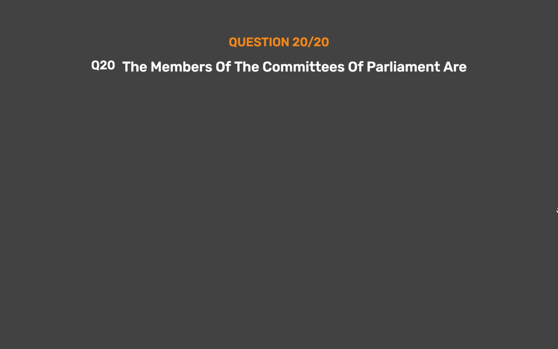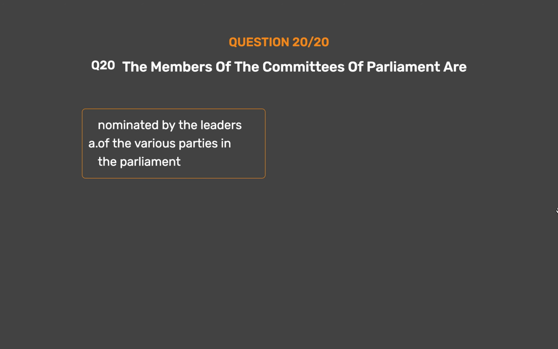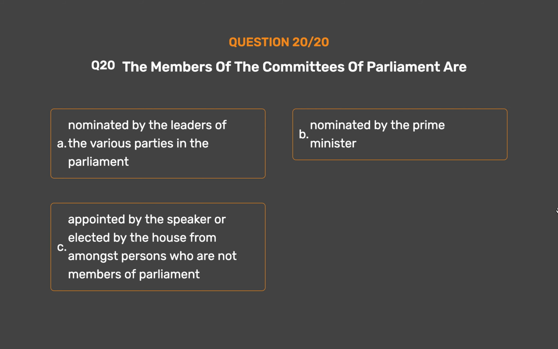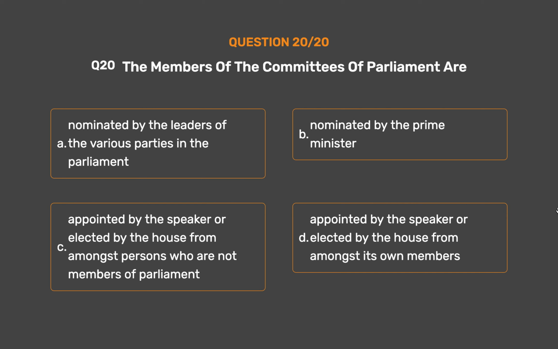to make laws. Question number 20. The members of the committees of Parliament are: Option A. Nominated by the leaders of the various parties in the Parliament. Option B. Nominated by the Prime Minister. Option C. Appointed by the Speaker or elected by the House from amongst persons who are not members of Parliament. Option D. Appointed by the Speaker or elected by the House from amongst its own members.